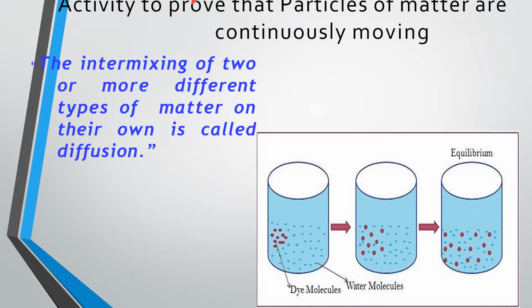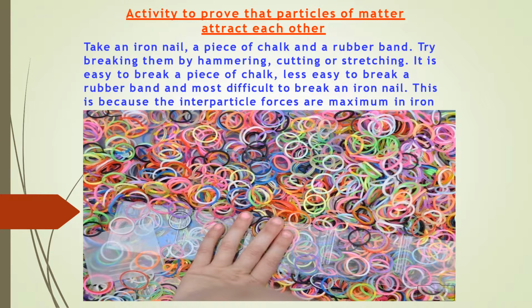And this shows that particles of matter are continuously moving. The intermixing of 2 or more different types of matter on their own is called diffusion.